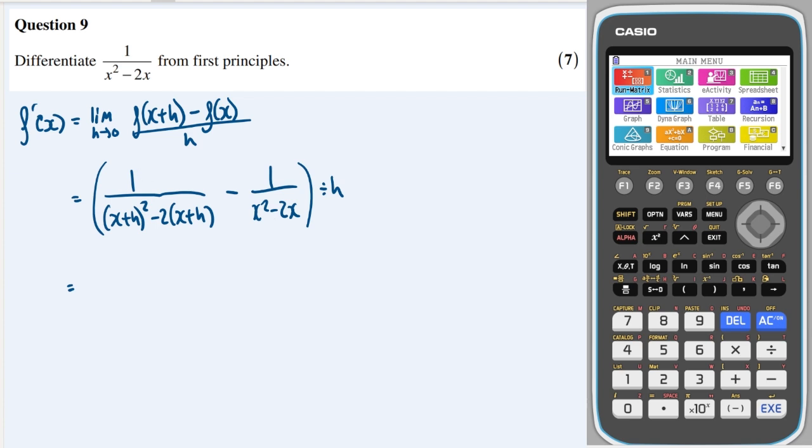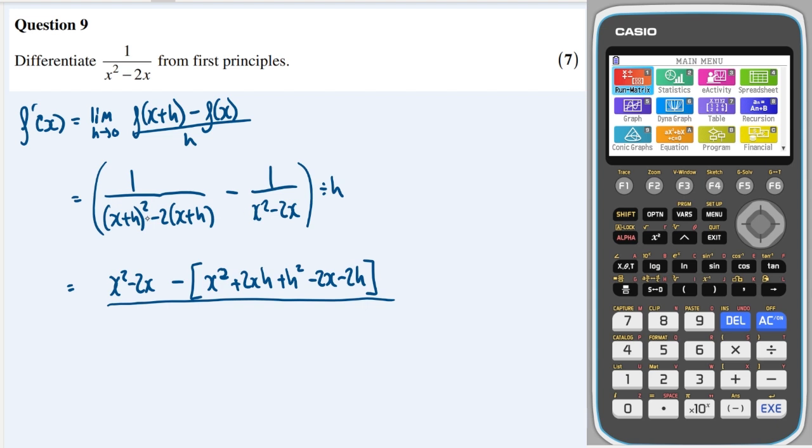So cross multiplying, top left will be x squared minus 2x, top right will be minus, and then just this lot here, which I'm going to expand at the same time. I'm going to get an x squared, an xh and an xh, so a 2xh and an h squared. I'm also going to take away 2x and 2h, and that's going to be all over the two of these multiplied together to get a common denominator.